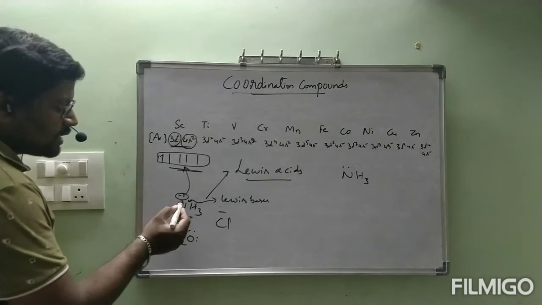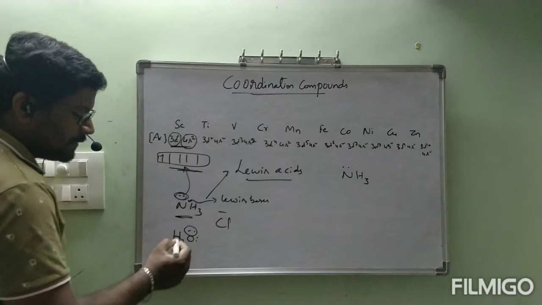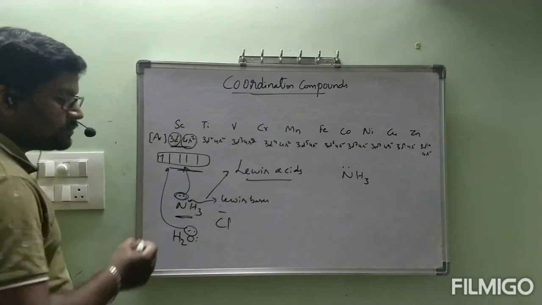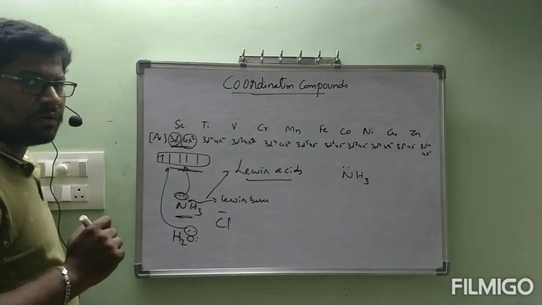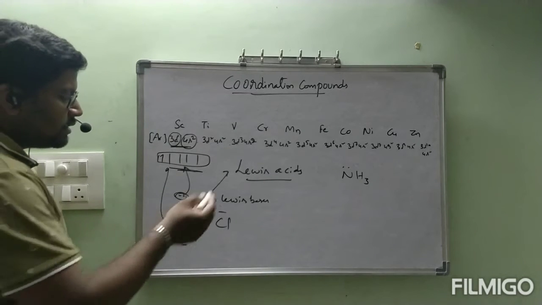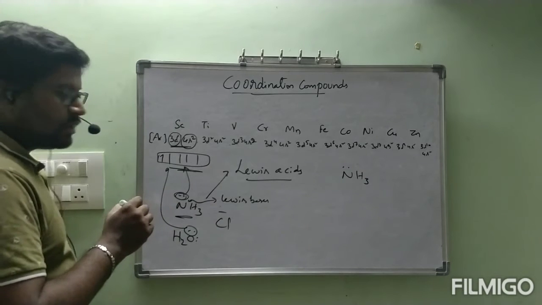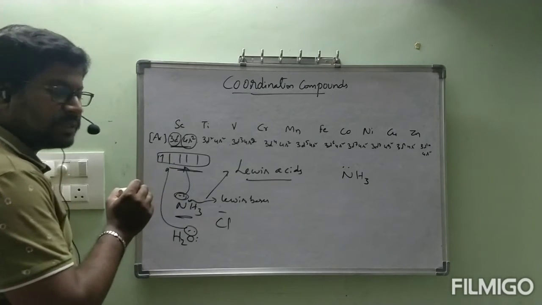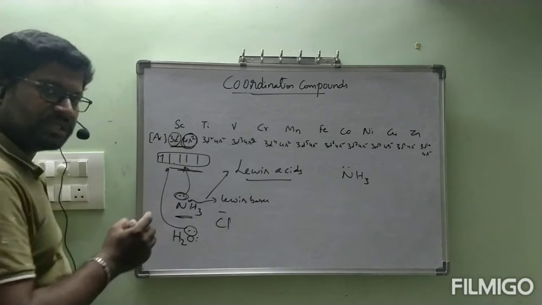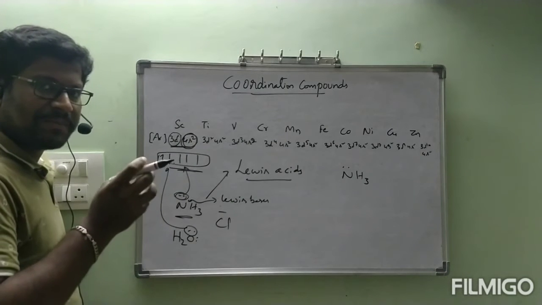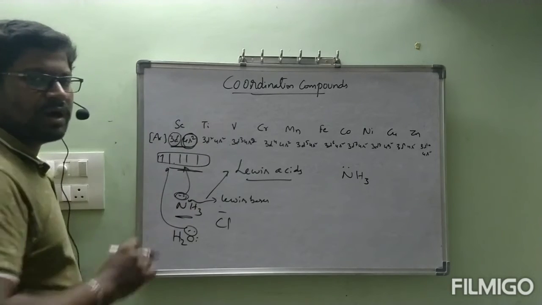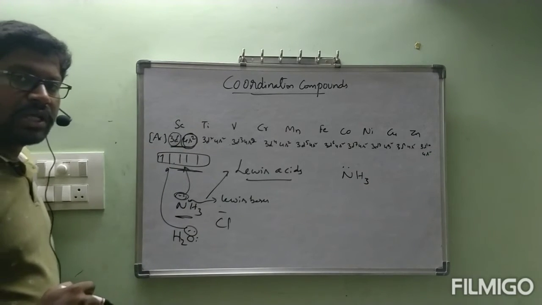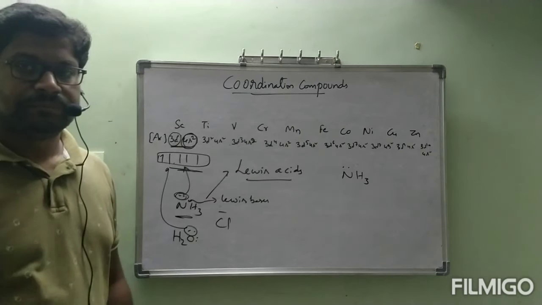So here NH3 and such donors can donate into the empty d orbitals of these d block elements and form coordinate covalent bonds. They can use the empty d orbitals as well as the outermost 4s electrons also. There is a separate capability for these d block elements to form this type of compounds, which are called coordination compounds or complex compounds.